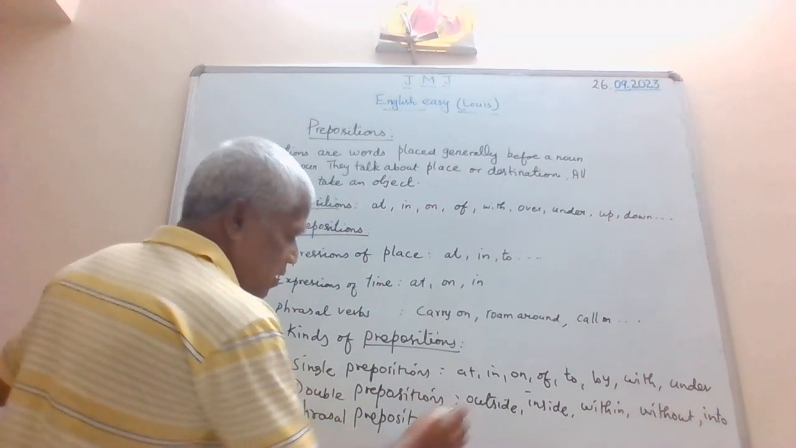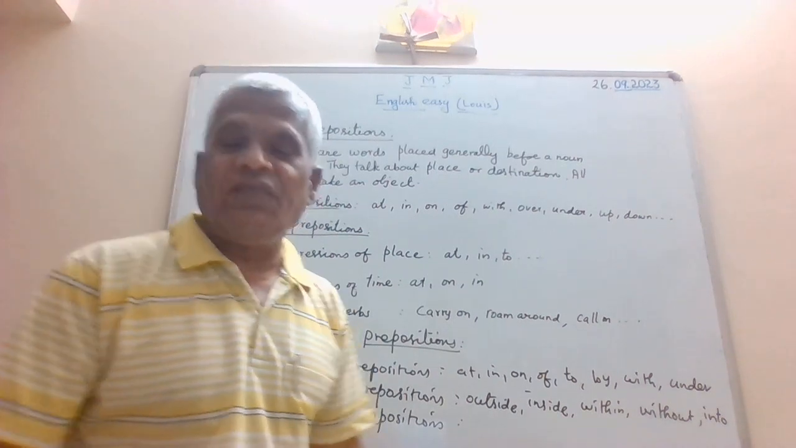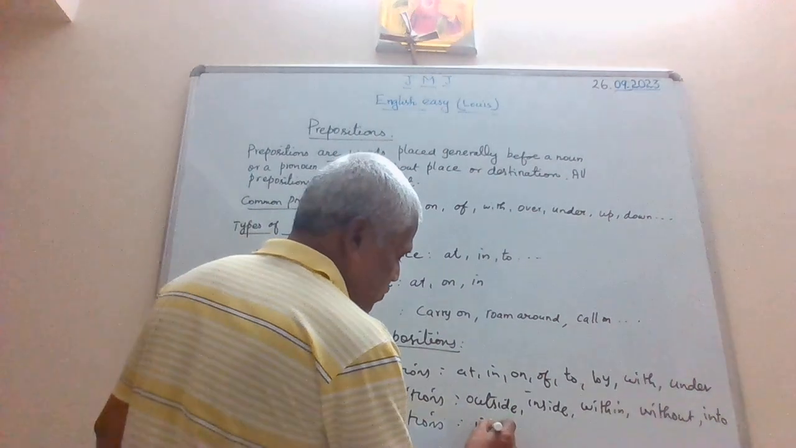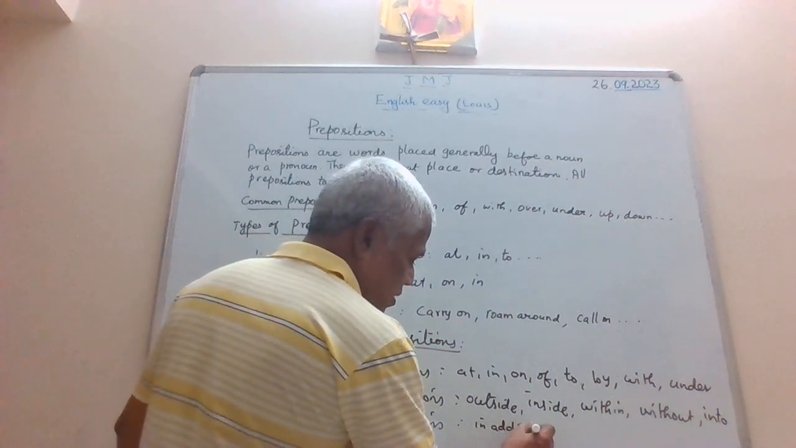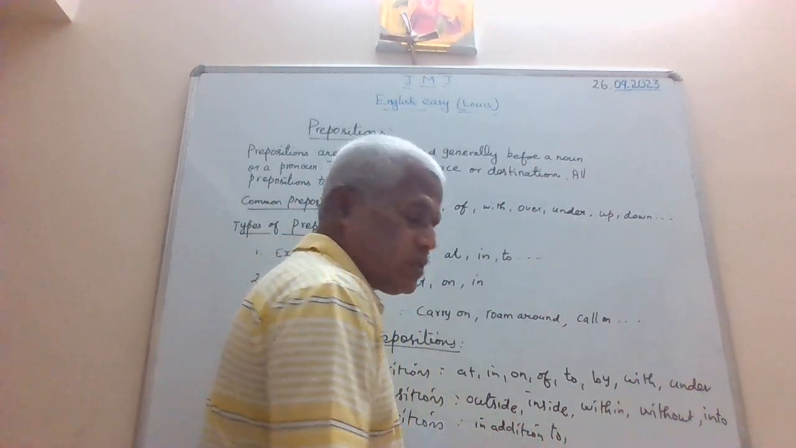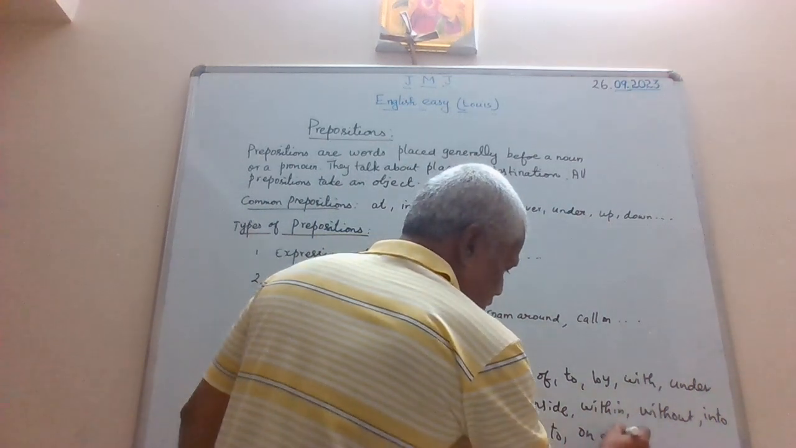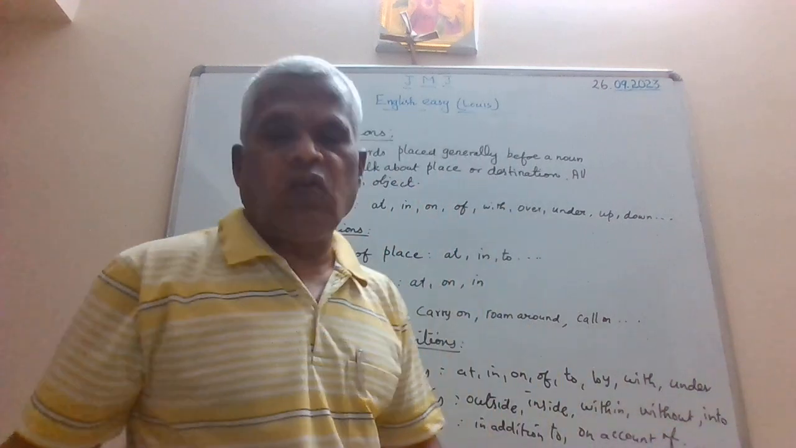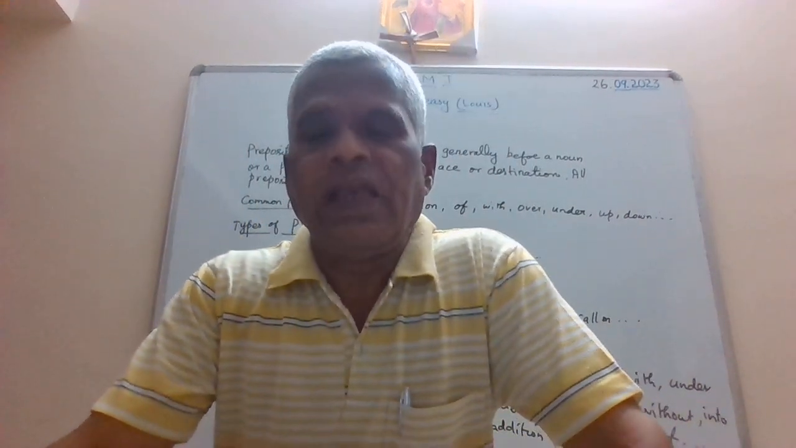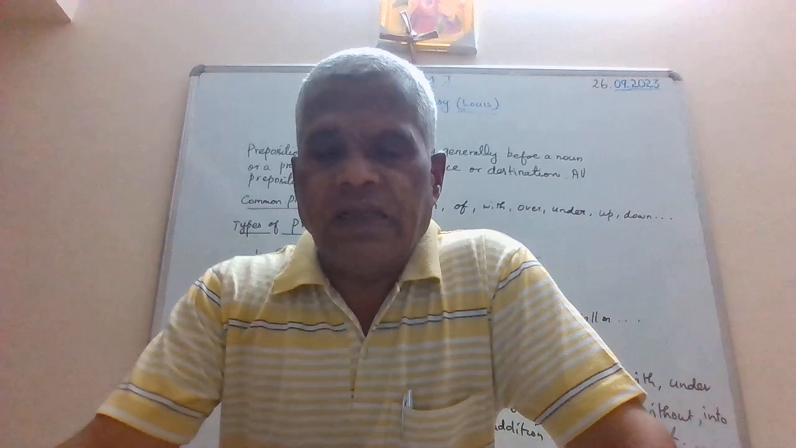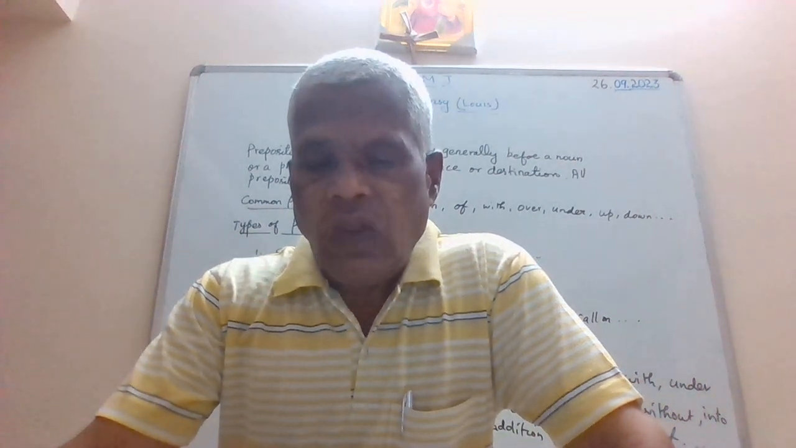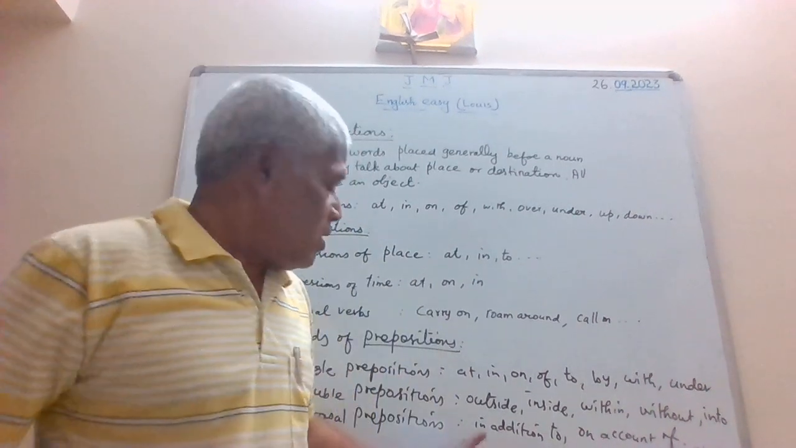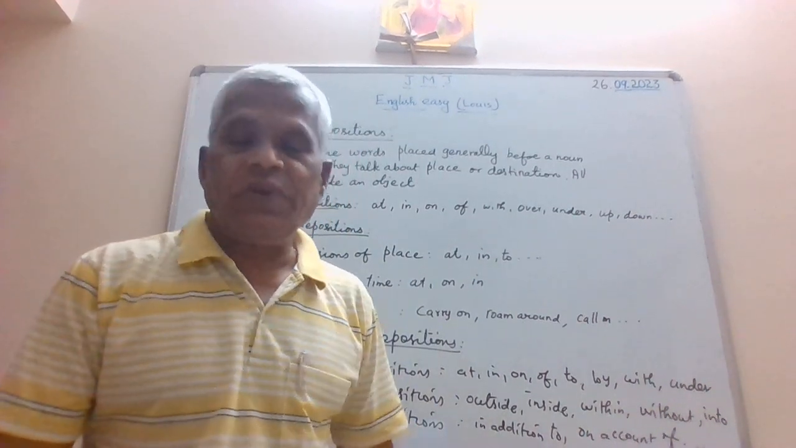Okay? Phrasal prepositions. Now what are the phrasal prepositions? Like, for example, you must have heard so many words like that. In addition to, on account of, as a result of, then on the contrary. See, all these words are known as prepositional phrases.